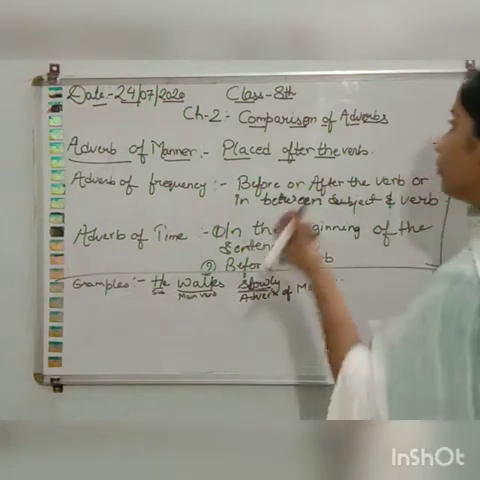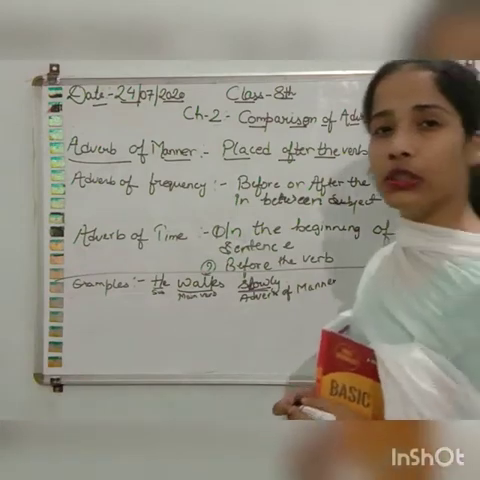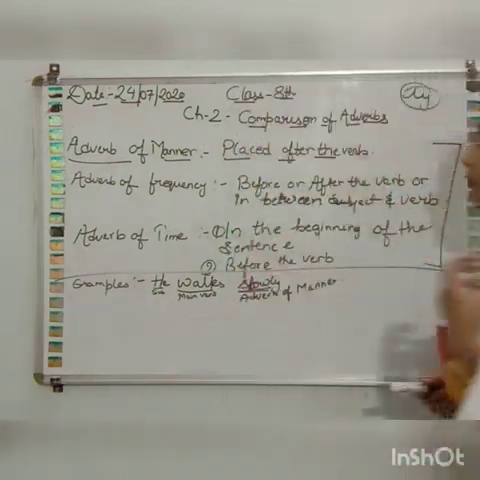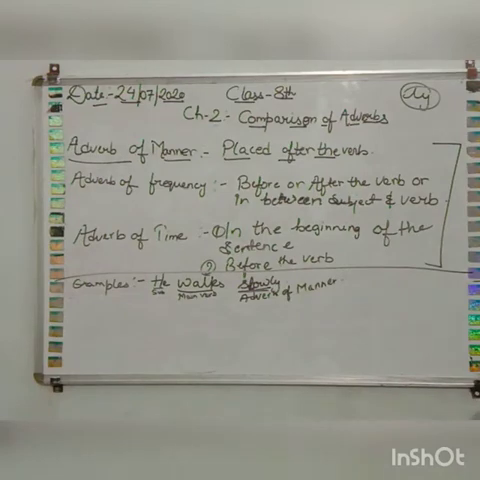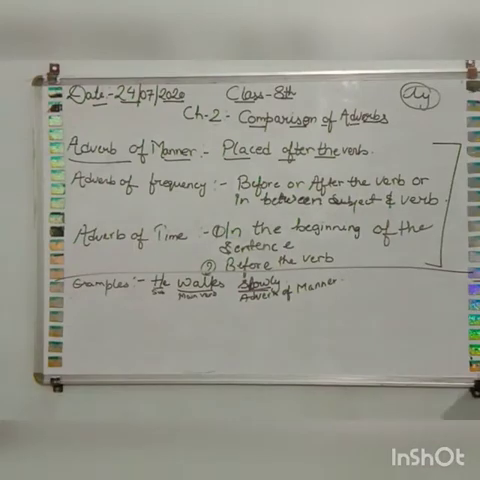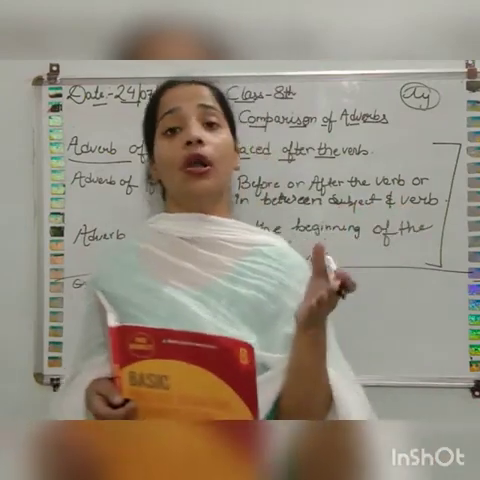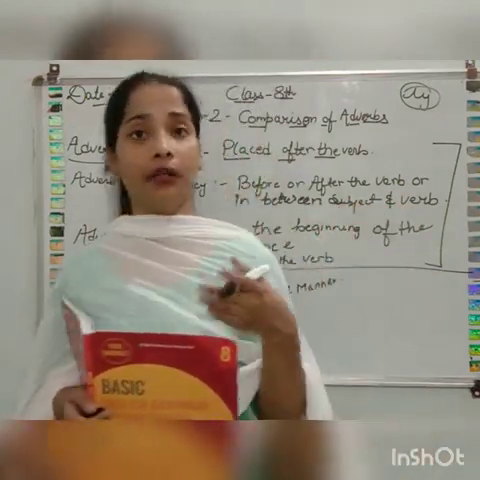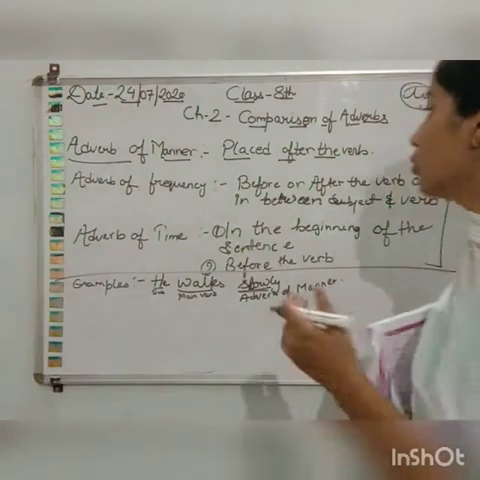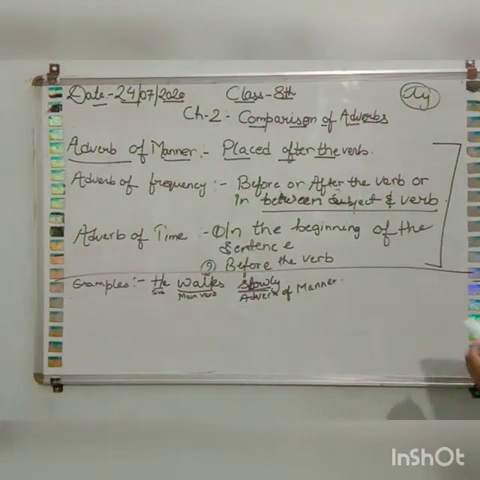Mainly the words which contain ly, like fastly, slowly, generally, are adverbs of manner. So he walks slowly. He is the subject, walks is the main verb, slowly is adverb of manner. Now the next one is adverb of frequency. Adverb of frequency can be placed before the verb, after the verb, or between the subject and the verb. It can be used anywhere.